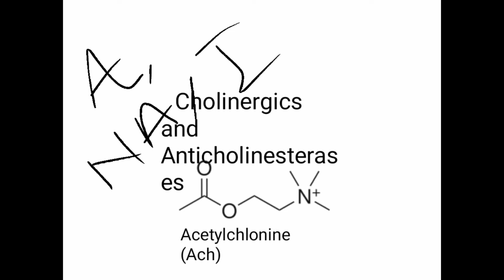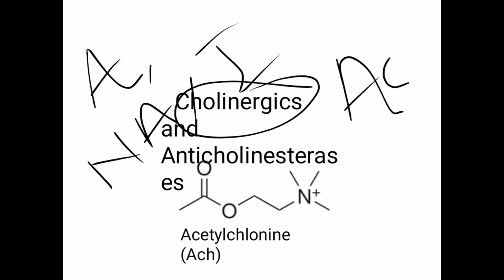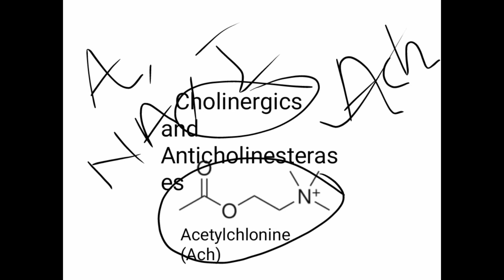Here we have started the cholinergic agents in which the neurotransmitter is acetylcholine. So it binds to the cholinergic receptor and they will perform the functions which are associated with the cholinergic system. So this is the structure of acetylcholine.